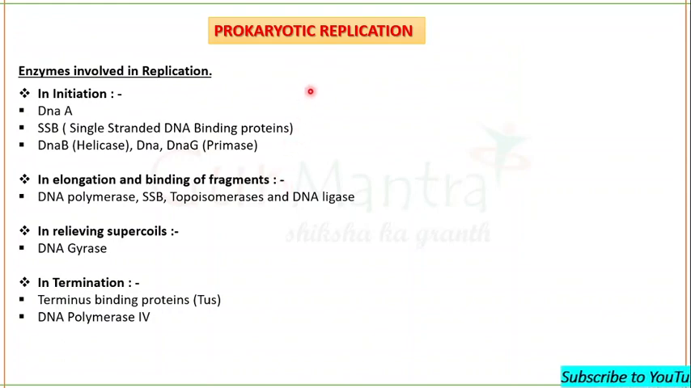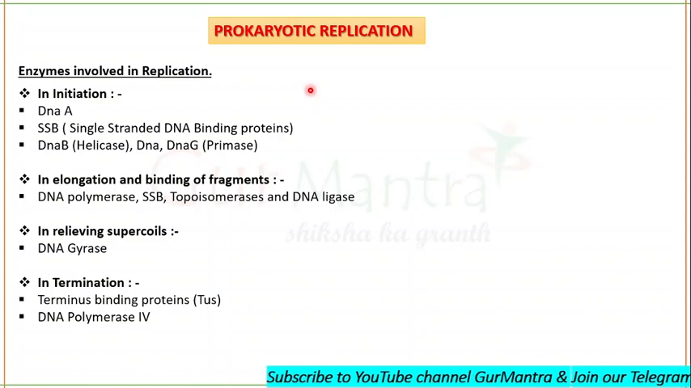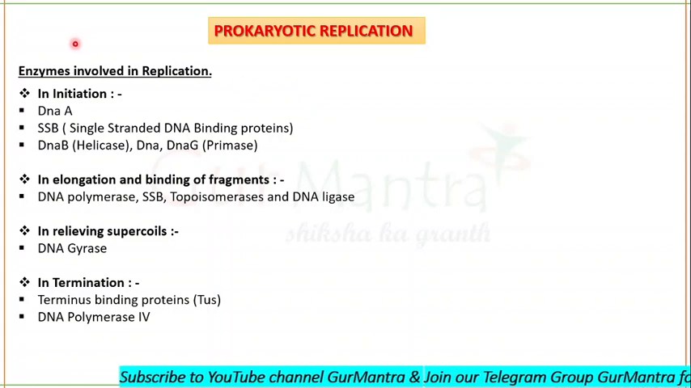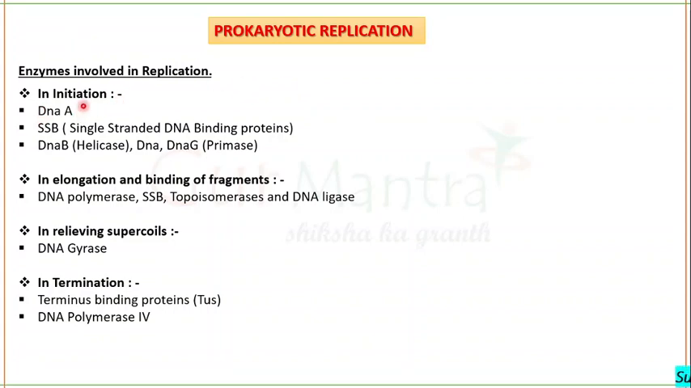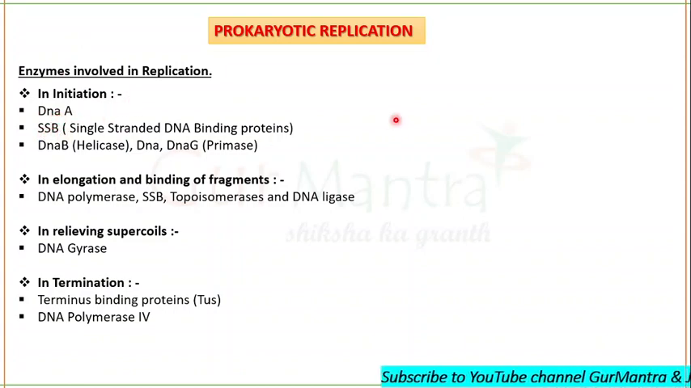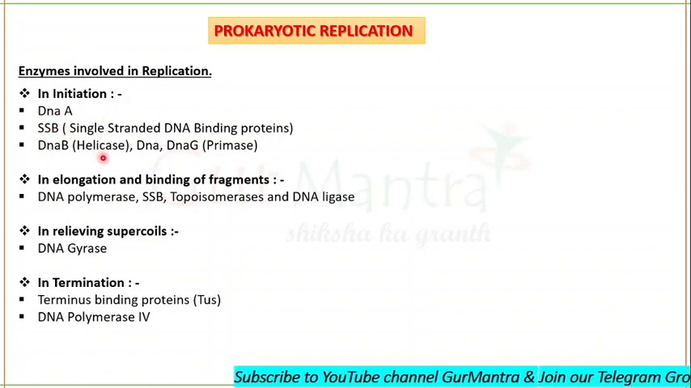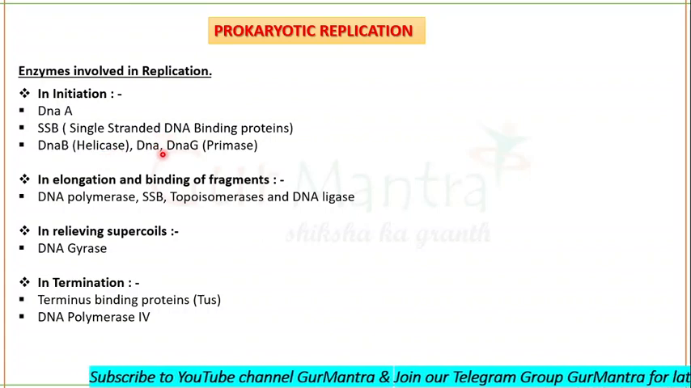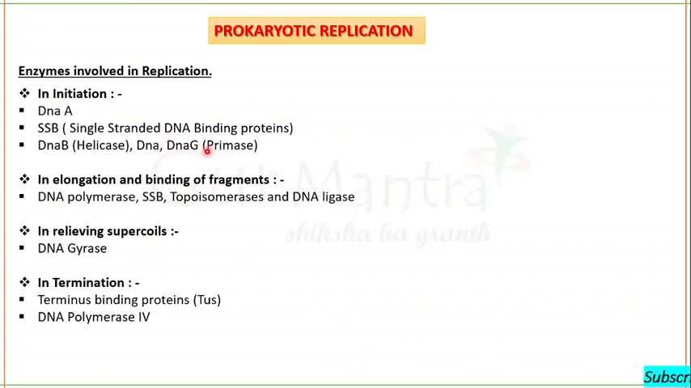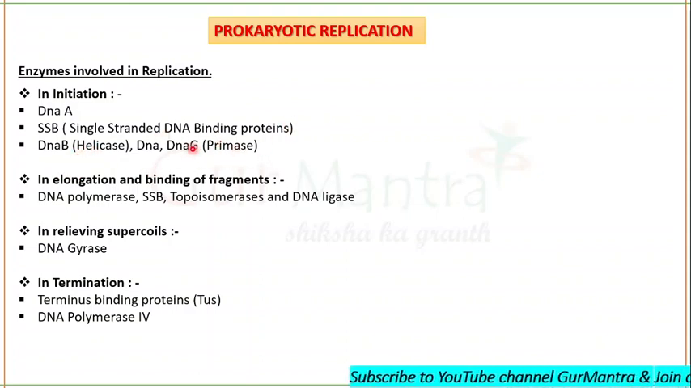Now let's start with prokaryotic replication. What kind of enzymes are involved in prokaryotic replication? In initiation there will be DnaA, there will be single-stranded binding proteins, DnaB, which is also known as helicase. Then there will be DnaC, okay, DnaG, which is primase. Okay, the primosome complex is formed by the helicase and primase enzymes.